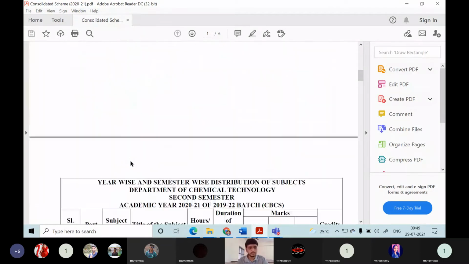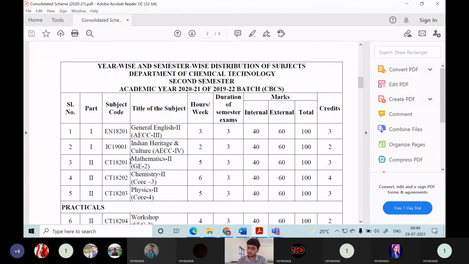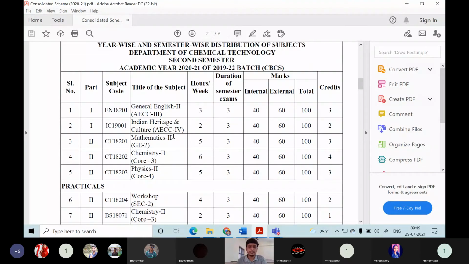Then in the second semester, you learned chemistry again and general English 2, which will be used for your effective communication skills, written and oral. Then Indian heritage and culture equips you with our culture and imparts knowledge about our Indian constitution and so on. Then mathematics 2, chemistry, and physics were advanced courses compared to the previous ones.